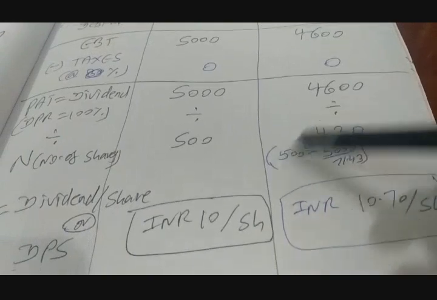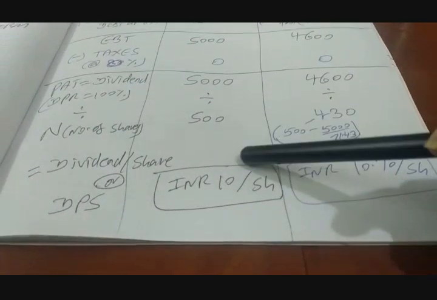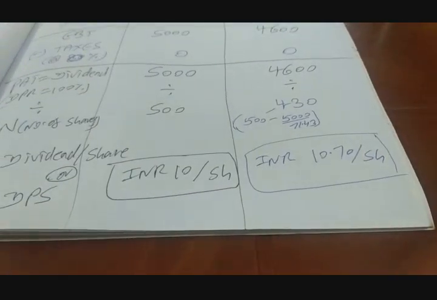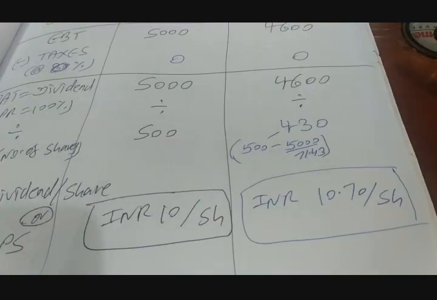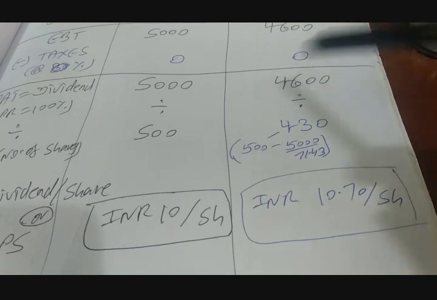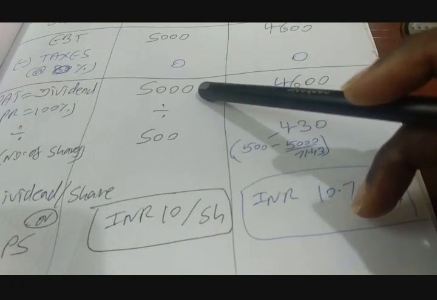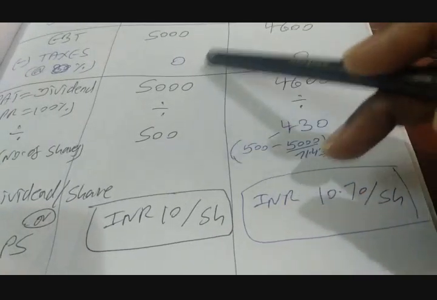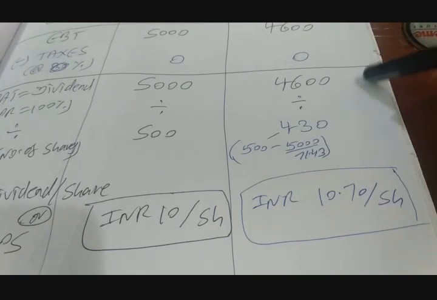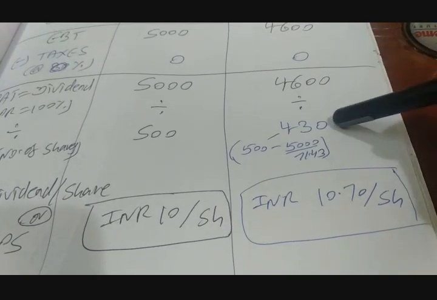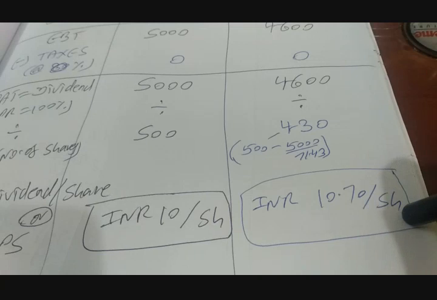430. If you do this, you get a dividend per share of INR 10 for the first option, whereas for the option of borrowing, it is INR 10.70 per share. Please look at the computation once again. Total dividend, that is PAT, because there is no retained earnings, divided by the number of shares under the no debt option gives INR 10 per share. Under the debt option, 4,600 total dividend divided by 430 crores shares gives a dividend per share of INR 10.70.